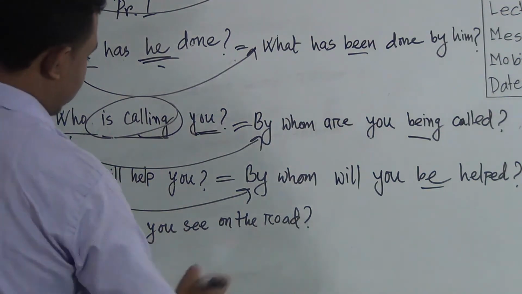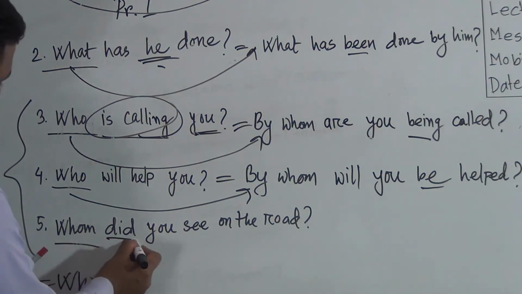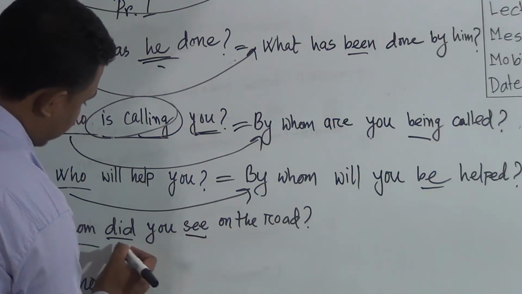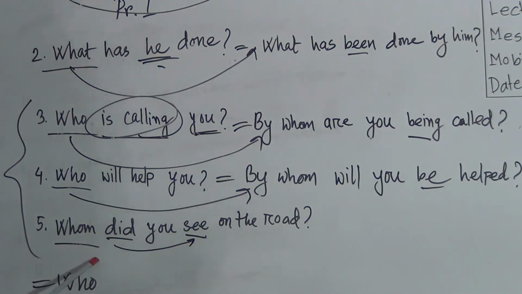Whom did you see on the road? Dear students, you can see which tense is used here. Okay. And you can see that by this did, we can evaluate which tense is used here. Okay. Then by giving this did and this see, we can see that it's past indefinite tense.